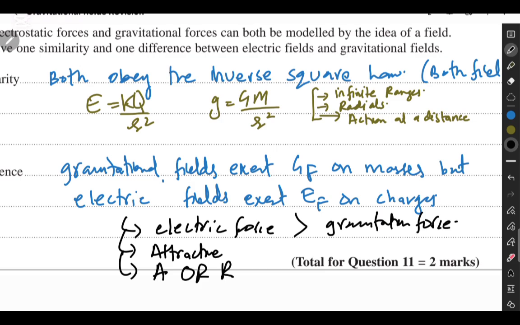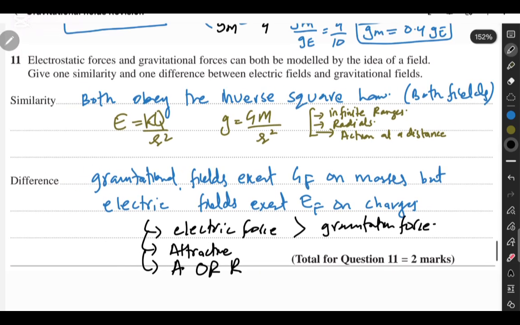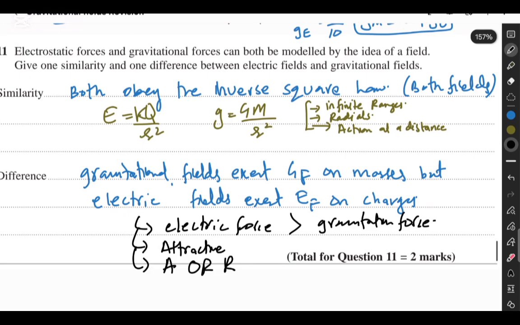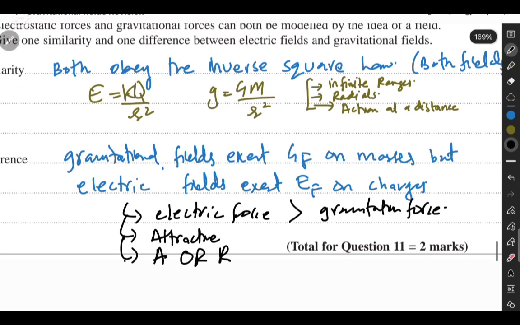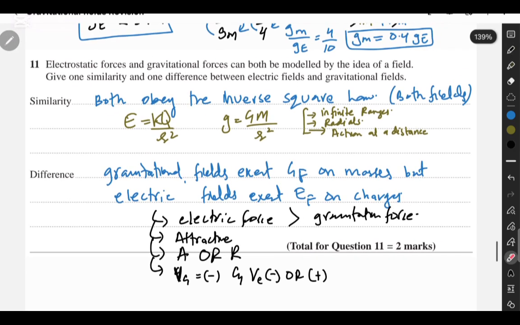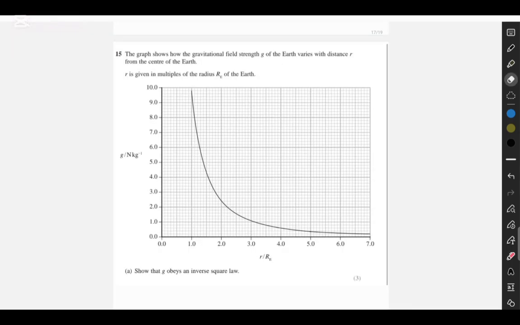So these are pretty much all of the types of answers that you can write. You can also write that the gravitational potential is always negative, and you can also write that the electric potential can be positive or it can be negative. So these are all the points that you can write. I prefer writing these two. This is for 2 marks. Let's move on. Here we have another question.